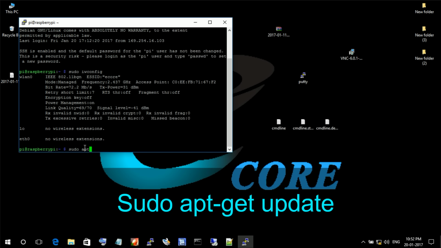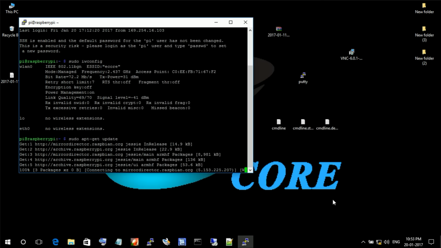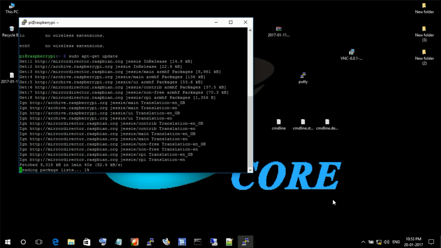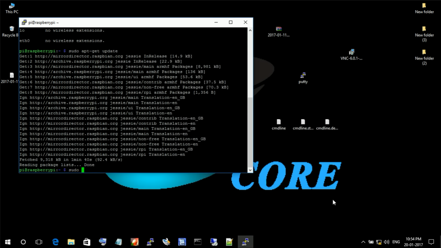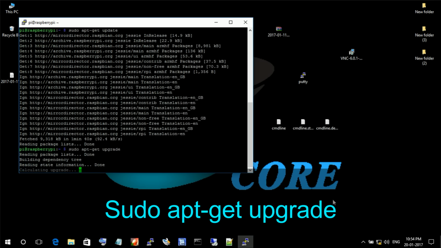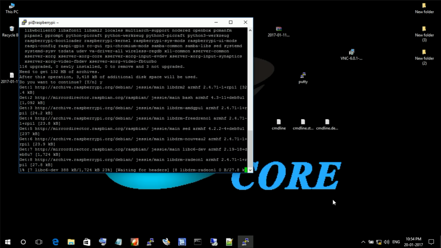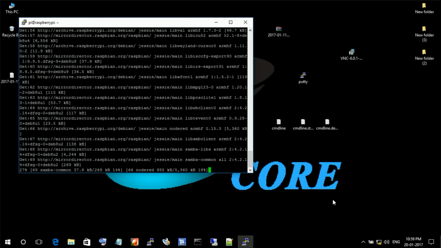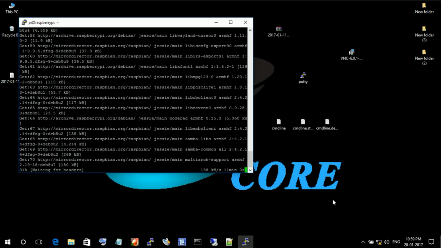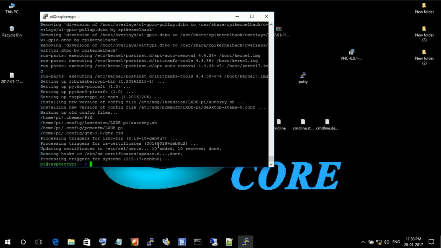Next we should update your Pi. Type sudo apt-get update. It will take some time. Okay, it's done. Next type sudo apt-get upgrade. This will also take more time. Type Y, then enter. Next reboot the Pi and connect through PuTTY again.